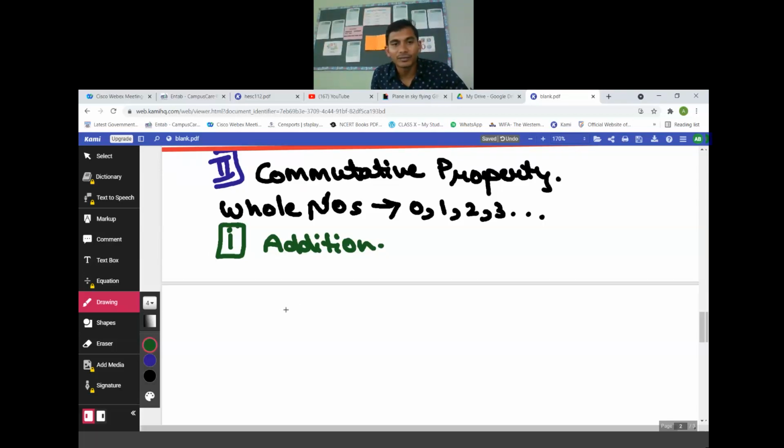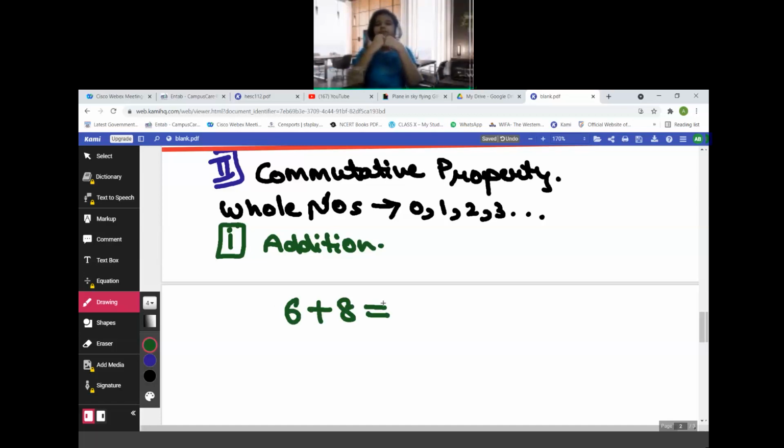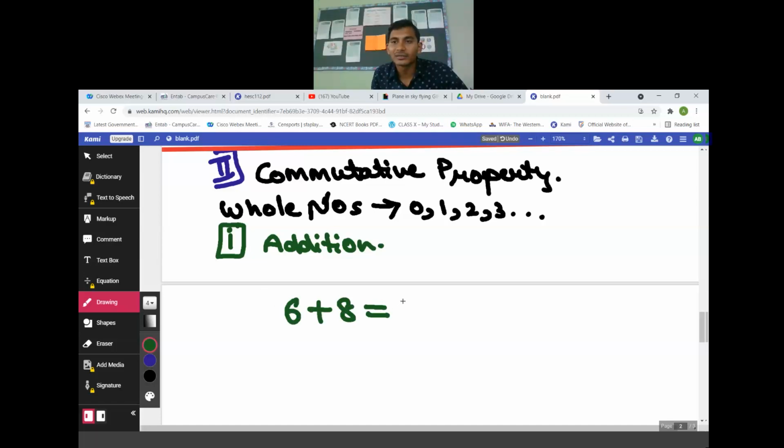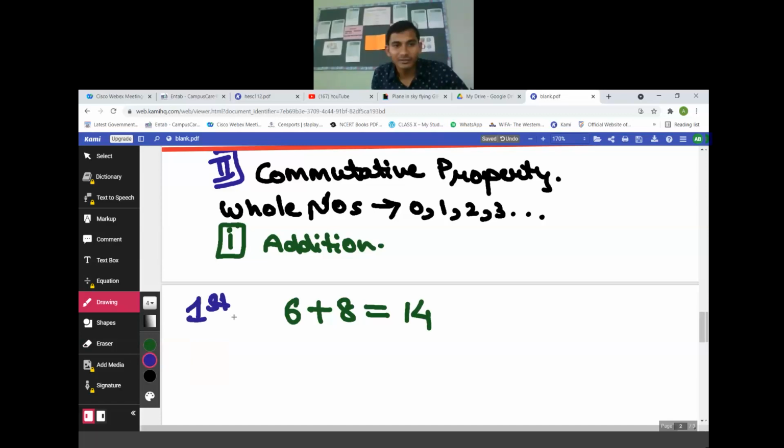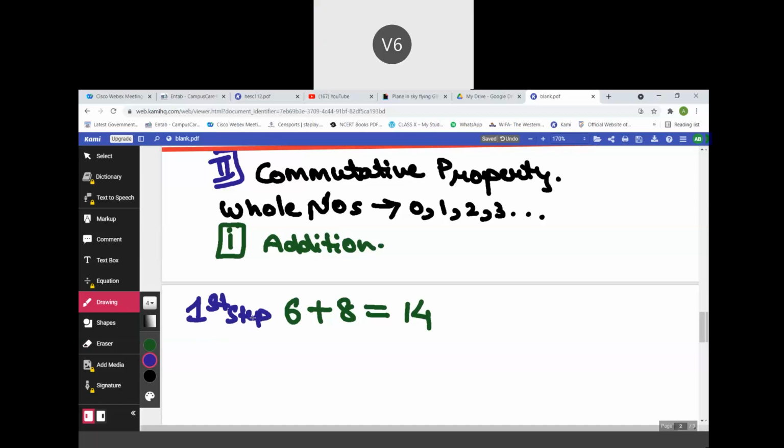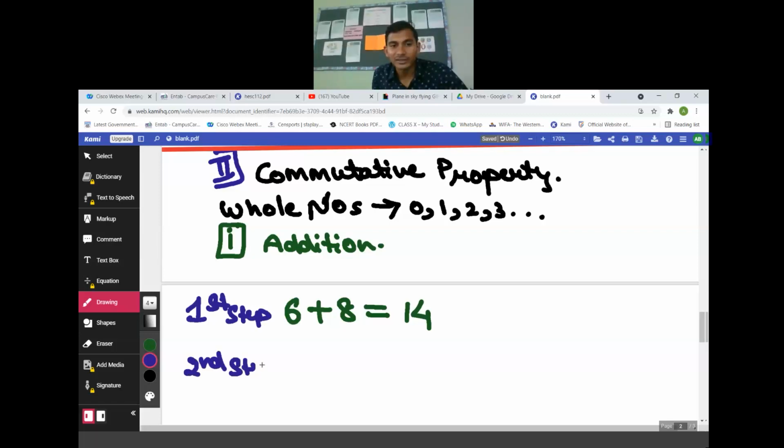6 and 8. 6 plus 8 is 14. This is the first step. Now, in the second step, reverse the numbers. This will come first, and this one second.